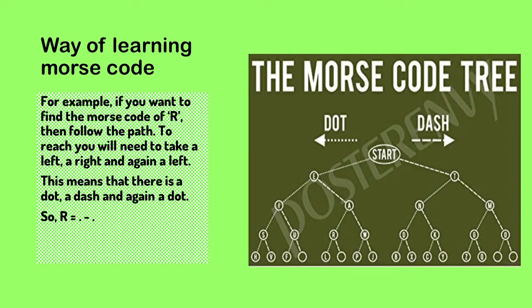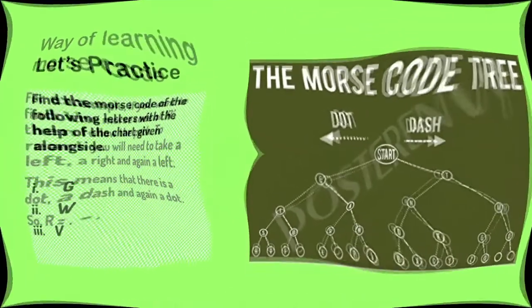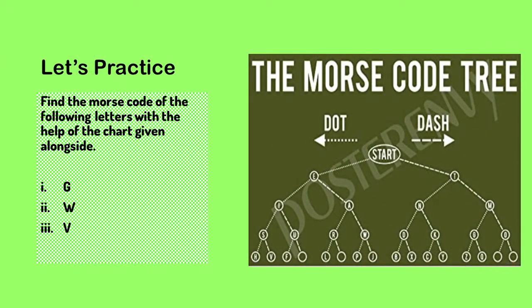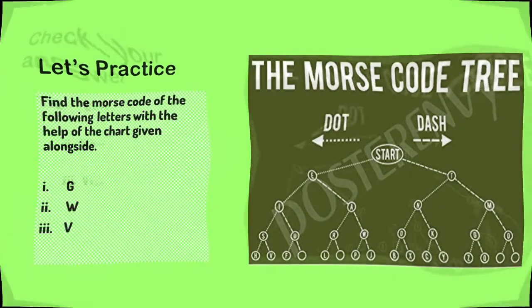Let's practice for more letters. Find the Morse code of letters G, W, and V with the help of the Morse code tree given alongside. Check your answers.